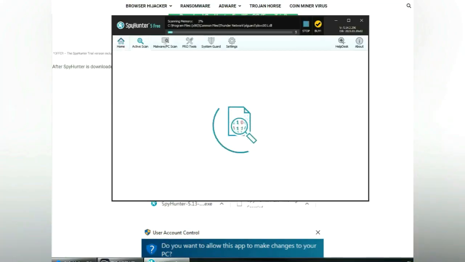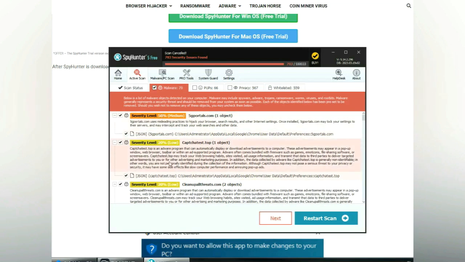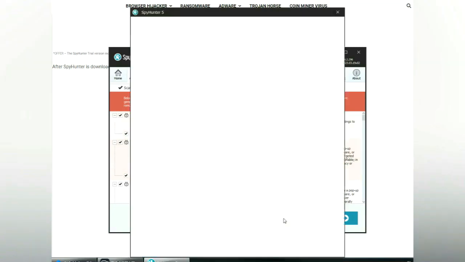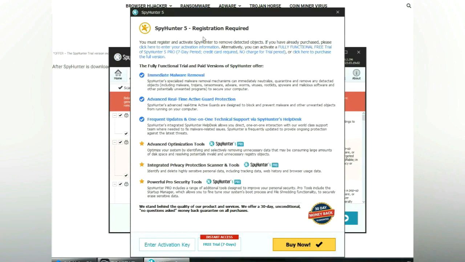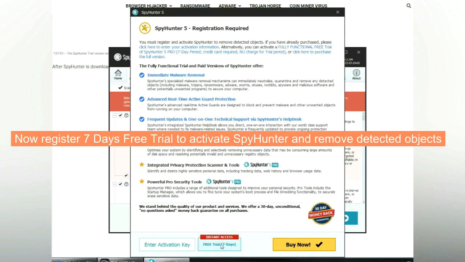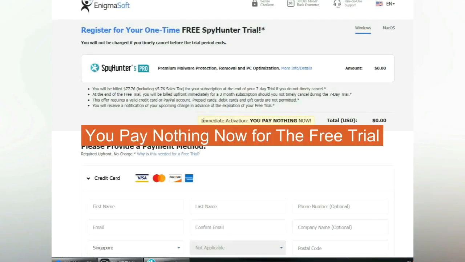Click Start Scan now. Click Next once scan completes. Now register 7 days free trial to activate SpyHunter and remove detected objects. You pay nothing now for the free trial.